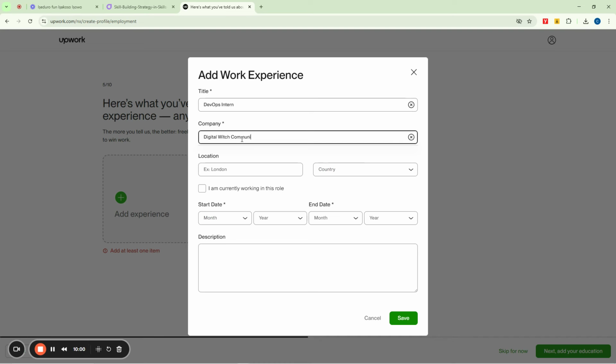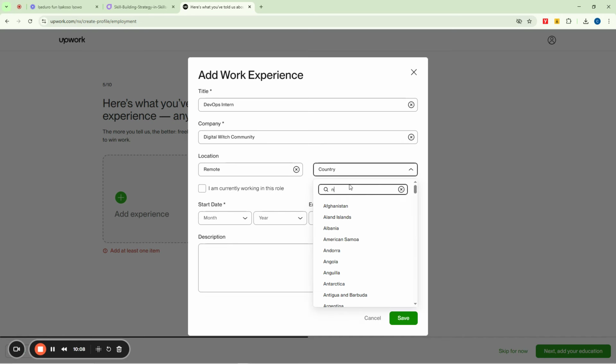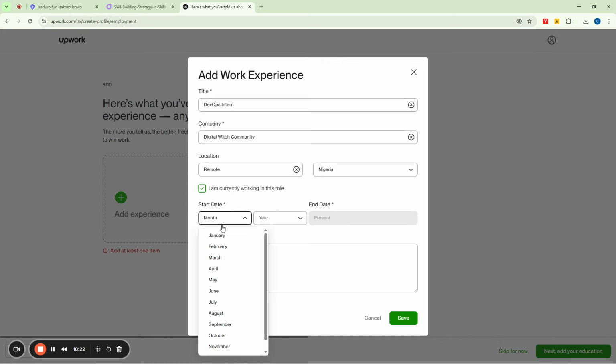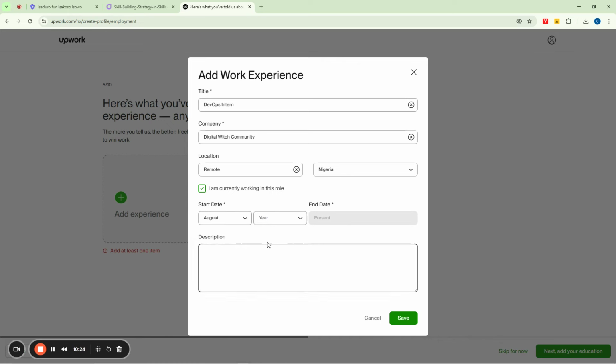Digital wage community. Then location could be what? Could be Lagos. Or let me even say remote. Yeah. Then the country is in Nigeria. So you need to craft something meaningful for yourself and then add that also in your own. So you can put here that you're currently working here so that people know that you are still working with this digital which community. Then I'll click on this now. Then when did I start this job? I started last year, August 2024.